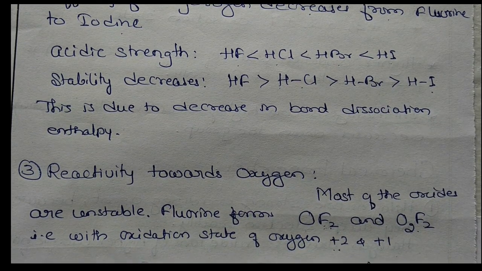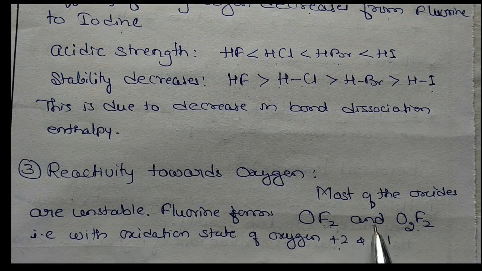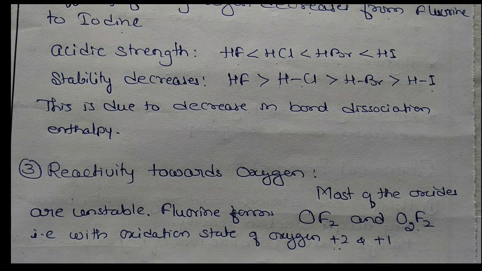Okay, so these are the main exceptional oxides from the reaction of oxygen with fluorine. But the rest of the elements, chlorine, bromine and iodine, form oxides with variable oxidation states. We know the oxidation state is variable, and we have seen +1, +3, +5, +7.